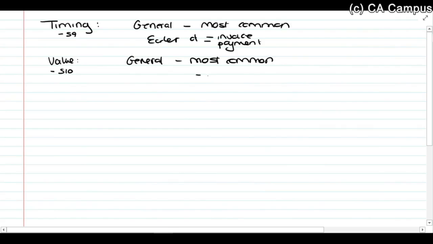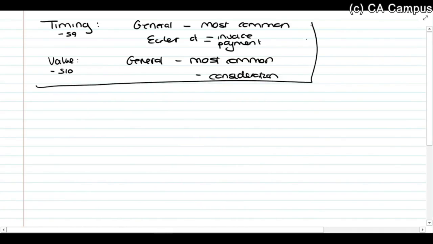And the value rule says you do it on the consideration. Now, consideration means the full amount, including VAT. Those are the usual rules. So, unless we know specifically that there is a different rule, these are the rules that we will need to discuss. Okay, so please remember that, guys. Those are your general rules.